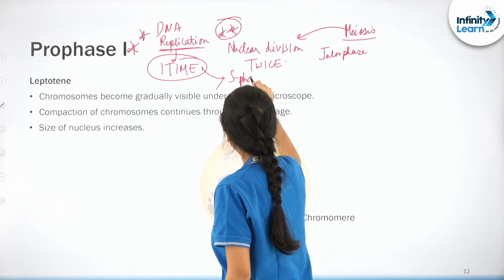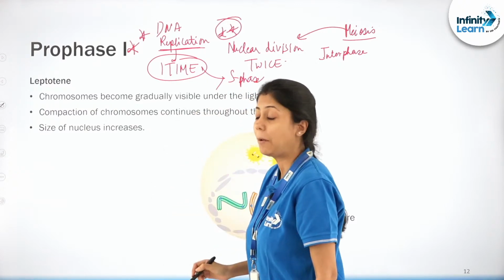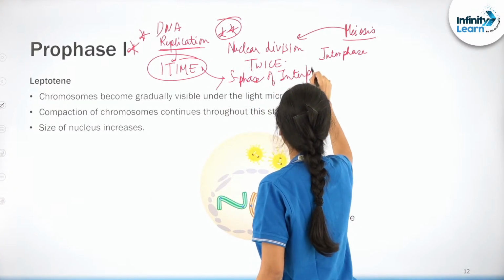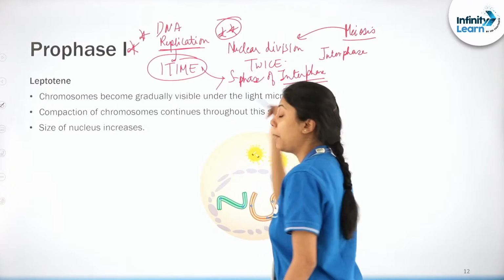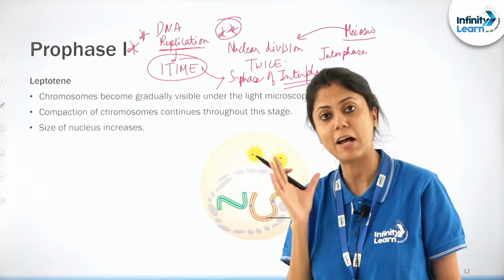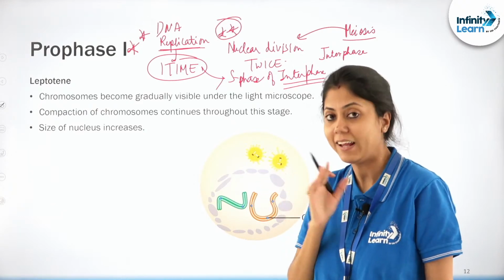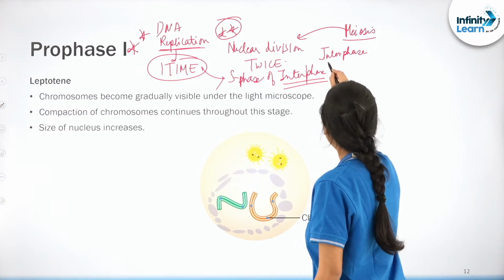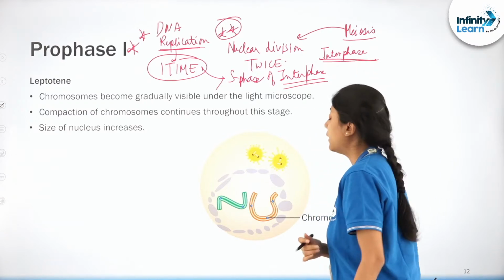This DNA replication will be taking place during the S phase of the interphase. समझ में आया सबको? इतना क्लियर हुआ सबको? ठीक है? So now let us talk about meiosis.